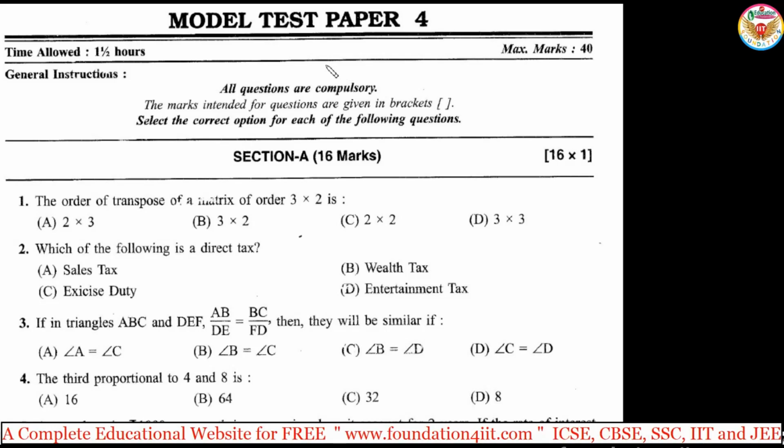Welcome to our education channel for class 10th ICSE Mathematics, first semester. For the first semester examination, let us see one test paper, model test paper number 4.